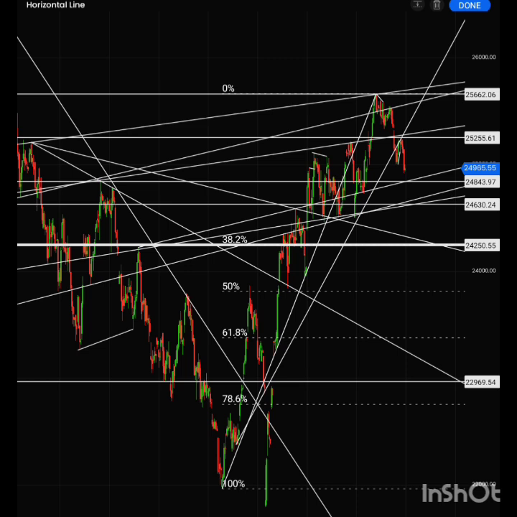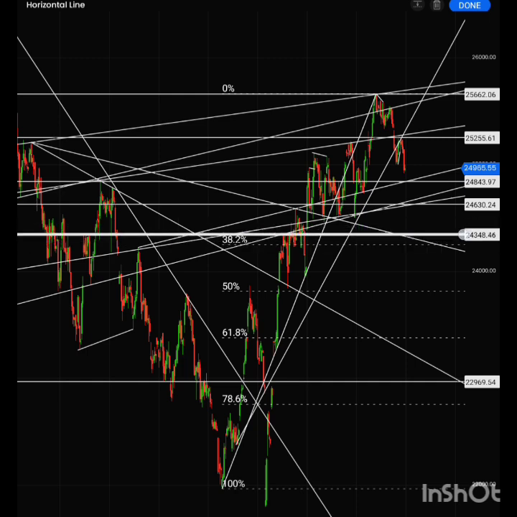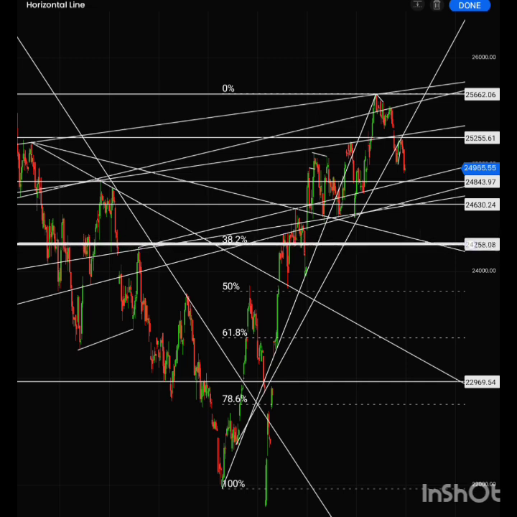You can also see the previous breakout cross line here. If the fall is straight, then we can get the support around 24,323. Otherwise, if slow movement, then this will touch up to here, around the 24,250 range.